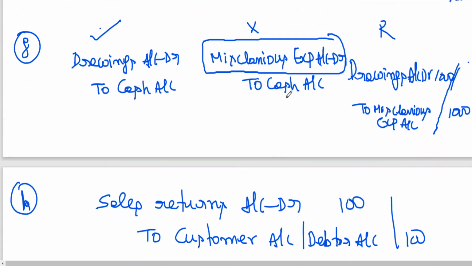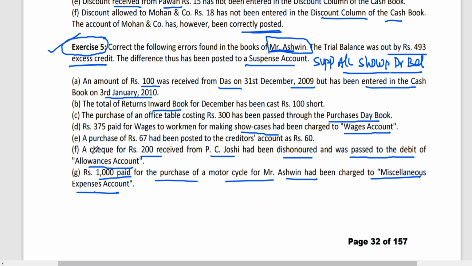Here some of you may have a doubt. G. Sir, motorcycle has been purchased. Sir, can't we debit motorcycle? It's a personal asset. For personal asset, business money has been used. So that is why you can't use which account? Motorcycle account.